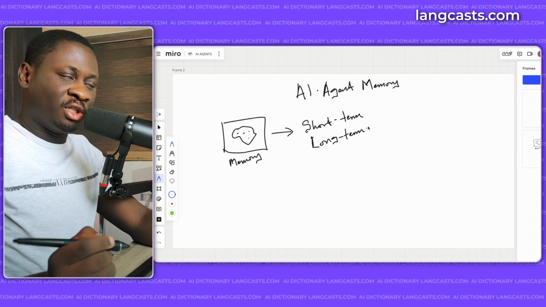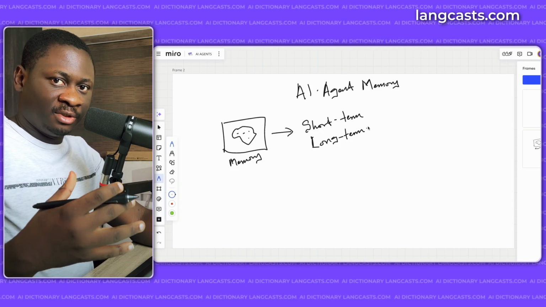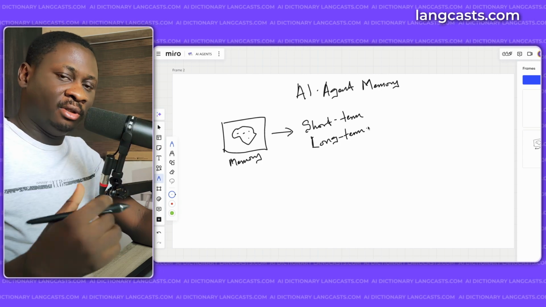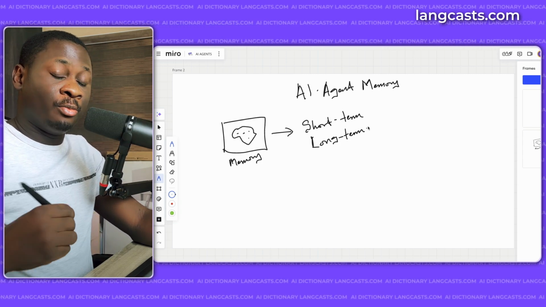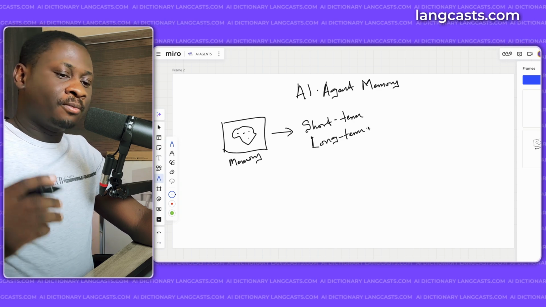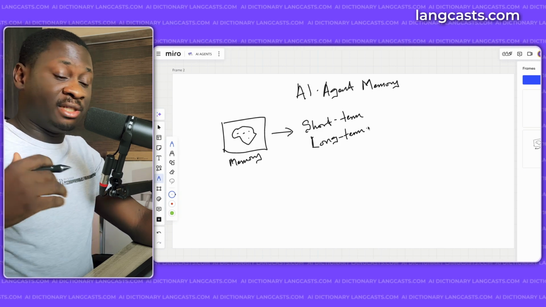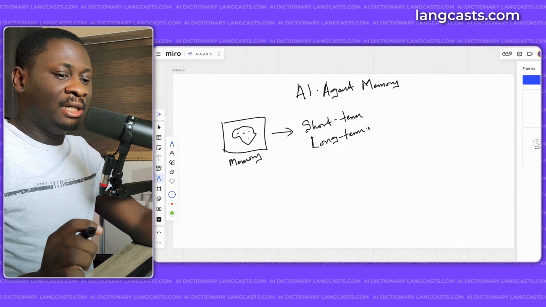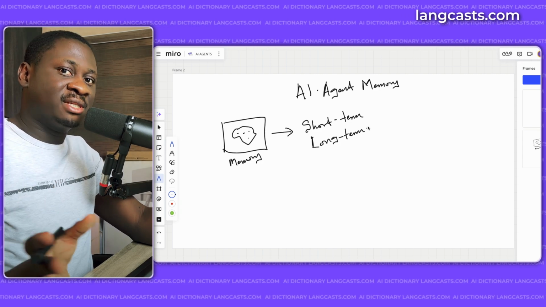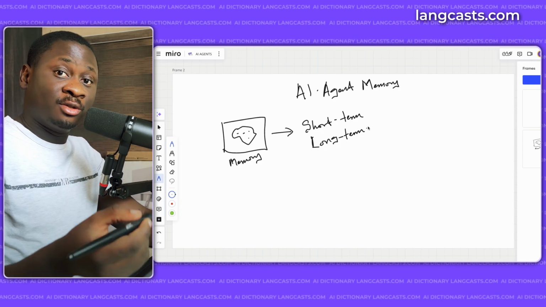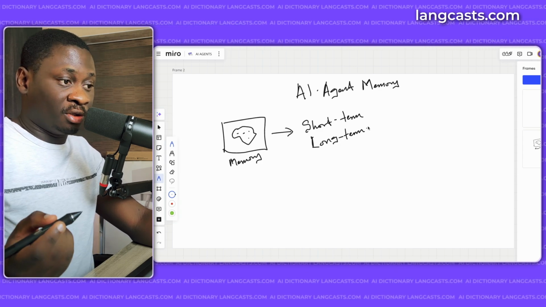So what's short-term memory? Short-term memory is basically keeping information in a session, retaining information in a particular session. Let's say they're meant to perform an action, for example, helping you book something on Amazon. Within that single action, an agent is going to browse for, let's say, shoes on Amazon, and pick the one with the best prices. And all this data, it's going to keep within that current session so that it can then present it to you.